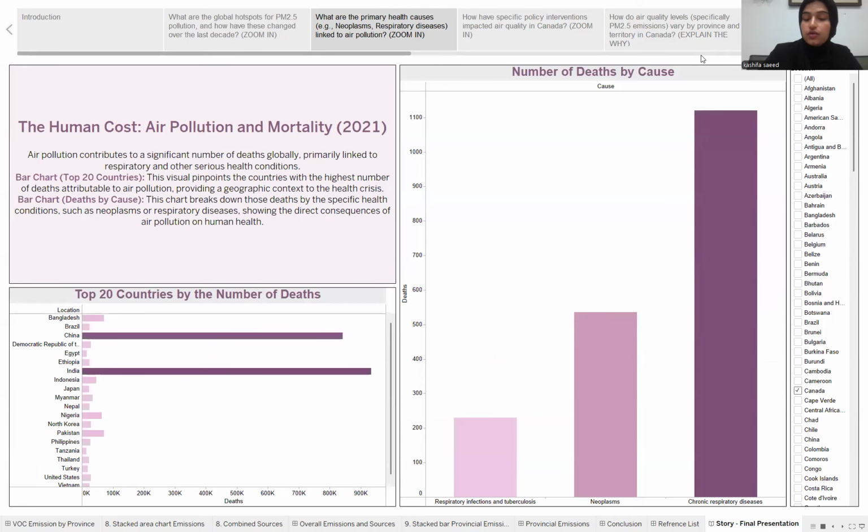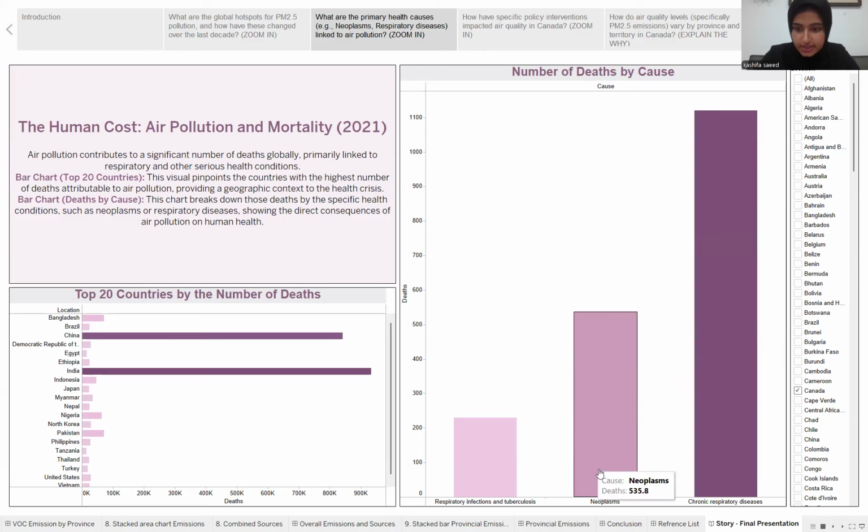All right, so the impact of pollution is not just a line on a chart. It has a real human cost. This next slide looks at the link between air pollution and mortality in 2021. The first bar chart pinpoints the countries with the highest number of deaths that can be directly blamed on air pollution. And this second bar chart breaks these deaths down by specific health causes like respiratory diseases or infections. This helps us understand the direct, serious consequences of air pollution on people's health and gives us a clear reason for why we need to act as soon as possible.